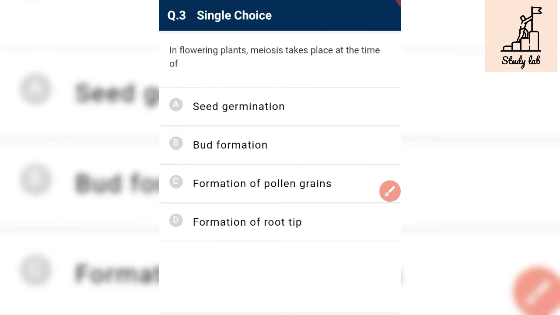In flowering plants, meiosis takes place at the time of pollen germination. Because pollen are haploid, and if you want to prepare a haploid cell, then we have to think about meiosis.